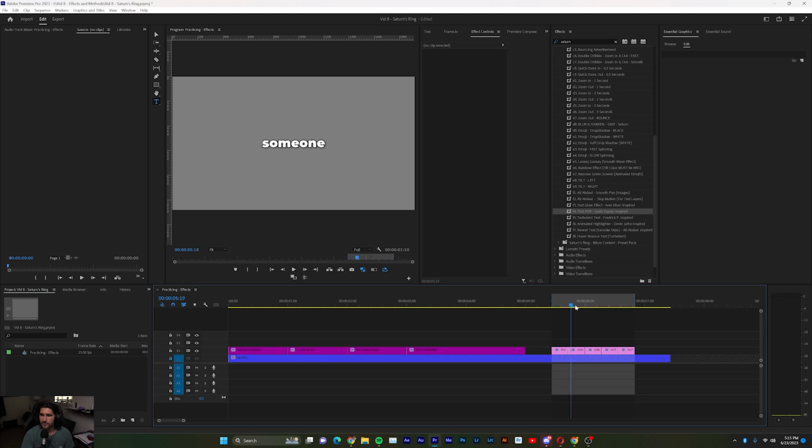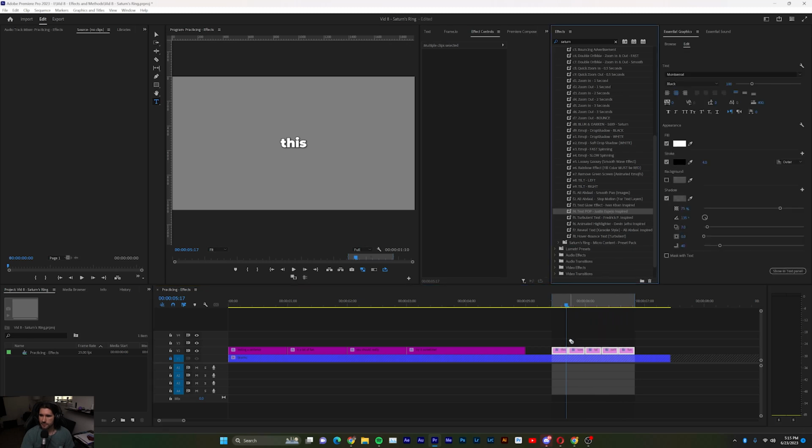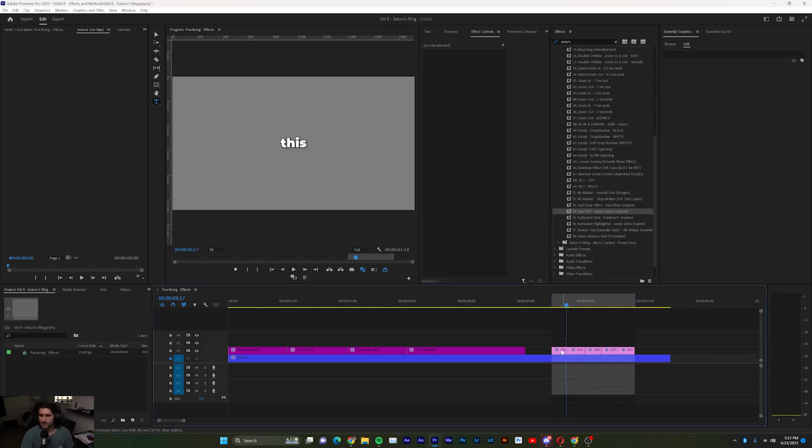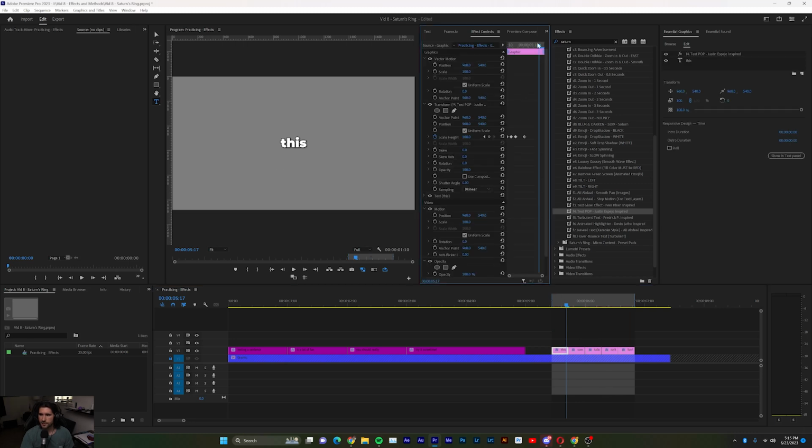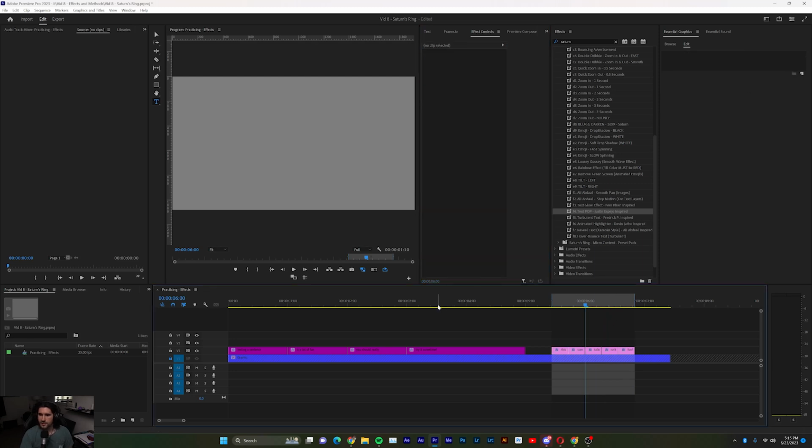So I have a few text layers here, nothing too special. And now I'm just going to apply this text pop across all of them, and then we'll see the result. How about that? Pretty cool, huh? All right, so if you look at the effect itself, it's 4 keyframes, as I said, and they're just kind of scaling up and then scaling back down to make this nice little subtle pop. Cool stuff.